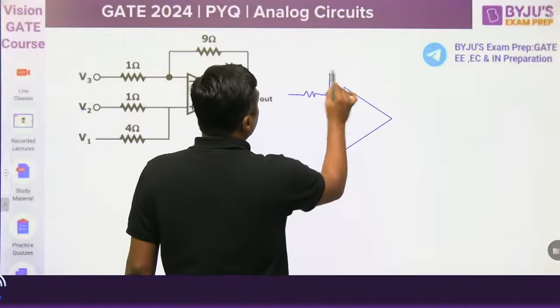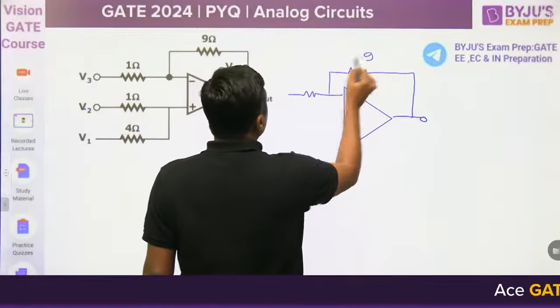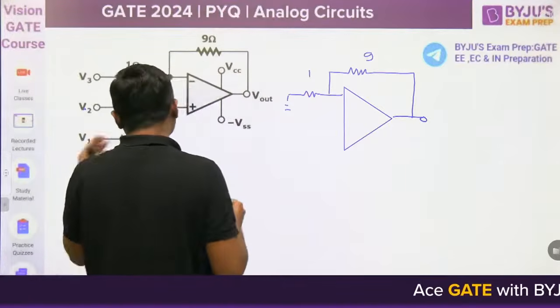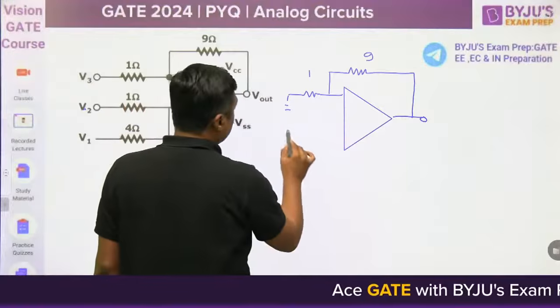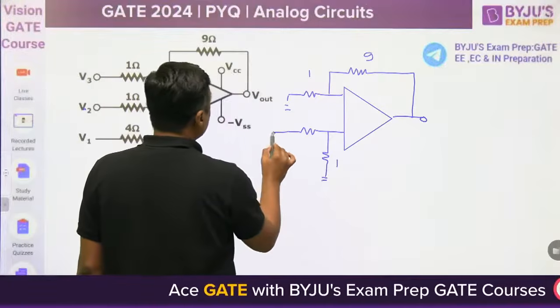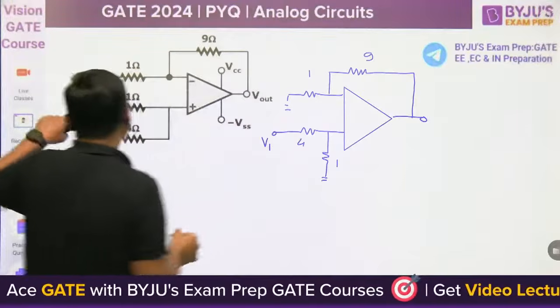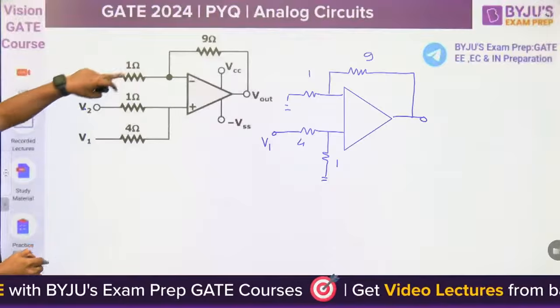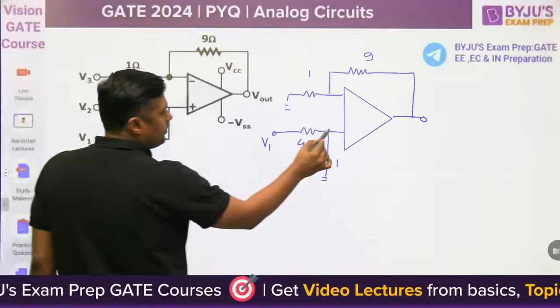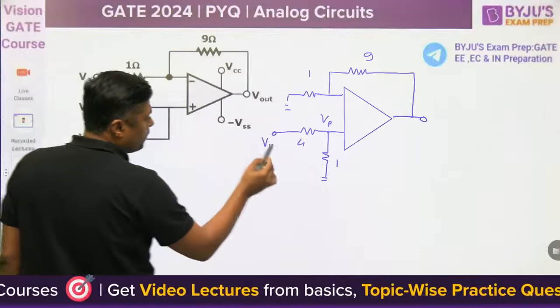This is 1, this is 9, this is 1, this is ground. No need to redraw the diagram, I am just giving you the hint here. This is 1, this is V1, this is 4. Now make the V2 0, V3 0. Now what is the drop here? Vp. 1 upon 1 plus 4, 5.